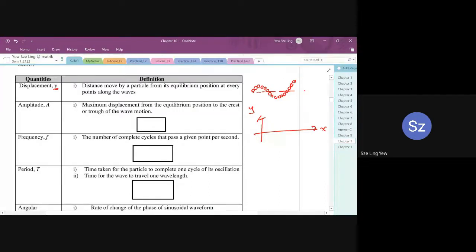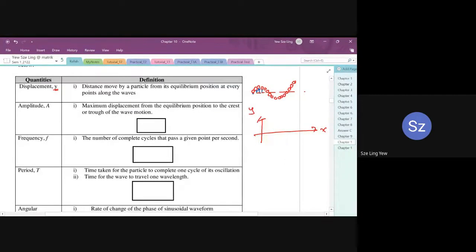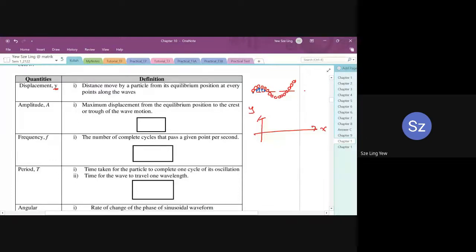So when it's oscillating, as you can see here, the first one is lying on the equilibrium position. The second one moves a bit. The third one is slightly more than the second particle. And then it decreases again, and then it goes back to the original position. So the vertical component, the Y displacement, changes with time. So every particle along the wave has a different Y, except the one lying on the equilibrium position. So this is for the Y displacement.